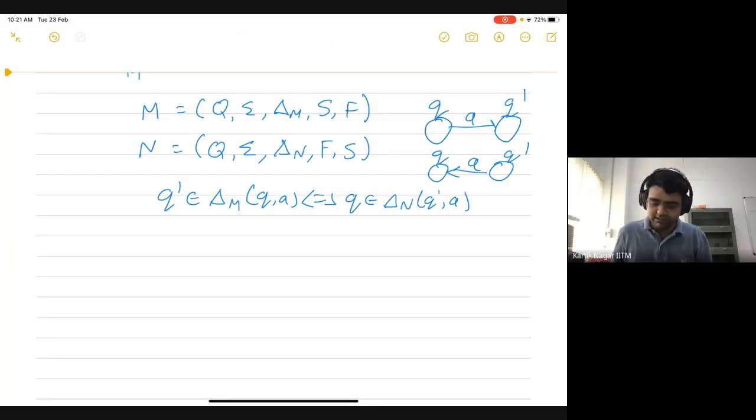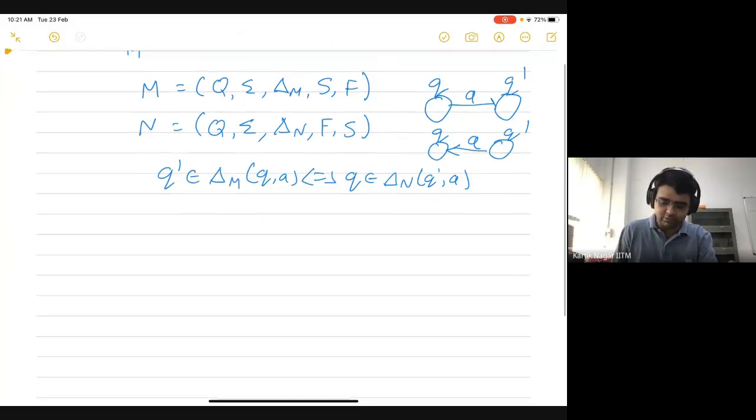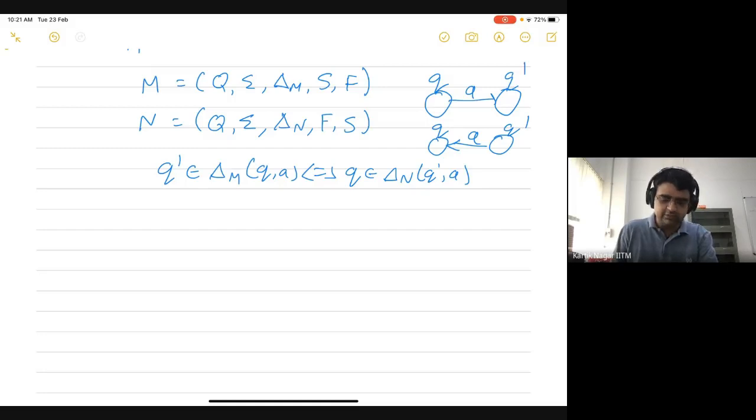Let's actually look at an example to make this more clear. We had this automaton which accepted all strings which end in 1. We just saw this in this class itself. That automaton had two states. This was the start state.